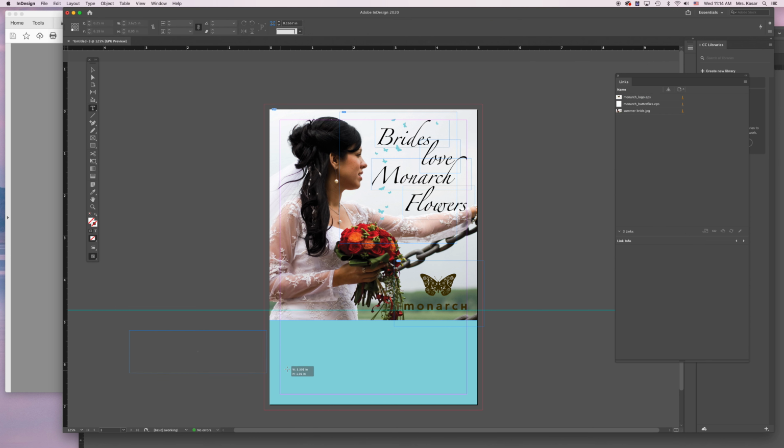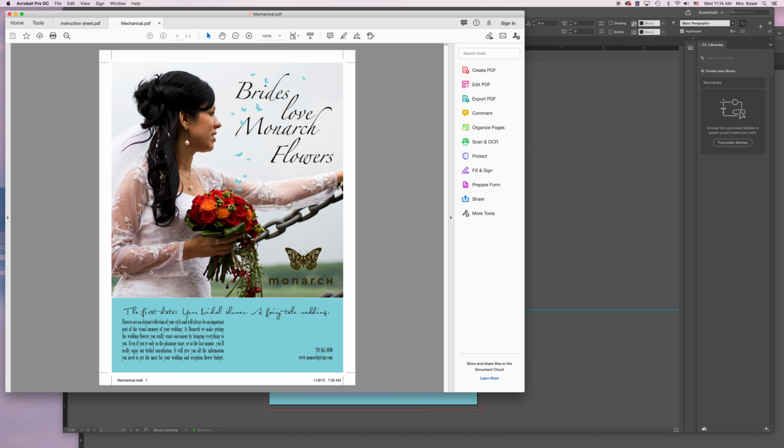And I know that might be a little hard for you guys to read because it is a script font. It says the first date, period, and then there's a space, your bridal shower, period, and then there's a space, a fairy tale wedding, and then there's a period.